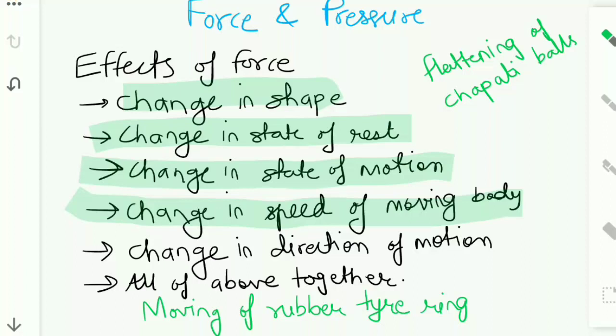So in order to do that, you have to change the direction slightly and move the ring. So you hit the ring accordingly. Now what is happening here? Change in the direction of the motion that you brought about by hitting it in the right direction. And if you think of it, all of these above are happening together to the ring. All of these are effects of force on a body.